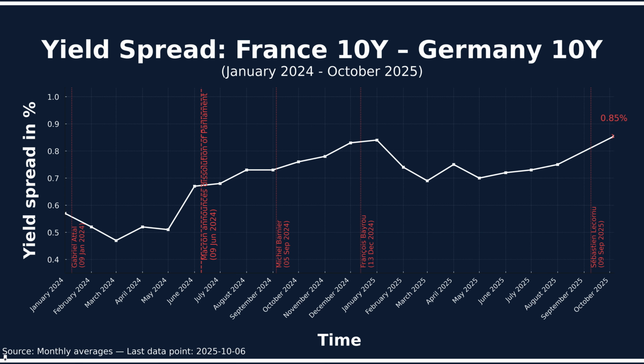In addition to the steadily growing debt piles, political instability in France is another reason for the increase in interest spreads. In just 21 months, France has experienced 4 prime ministers: Gabriel Attal, Michel Barnier, François Bayrou, and finally, Sébastien Lecornu. The political upheaval in France was fueled by the French president after the European elections. Macron unexpectedly dissolved the French parliament in June 2024. Macron later described the dissolution of parliament as a mistake.